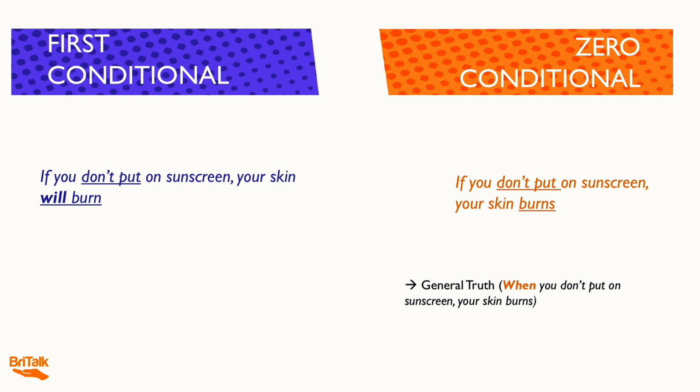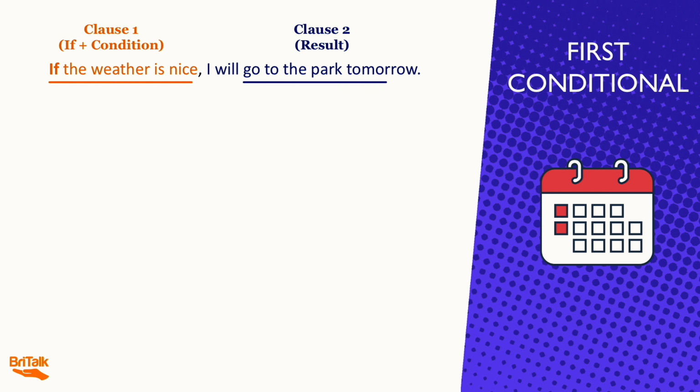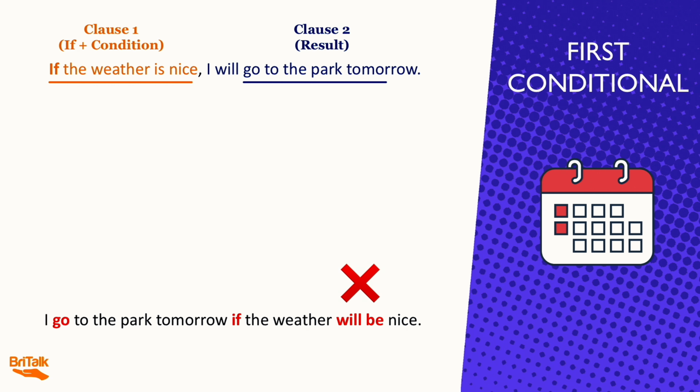But with the first conditional, imagine someone like me with very fair skin, with freckles, and imagine I go to a hot country, maybe your country, and I go to the beach and you look at me and you say specifically, if you don't put on sunscreen, your skin will burn. So in this example, we're not talking about in general, often, always. We're talking about a real situation, a specific situation with a result in the future.